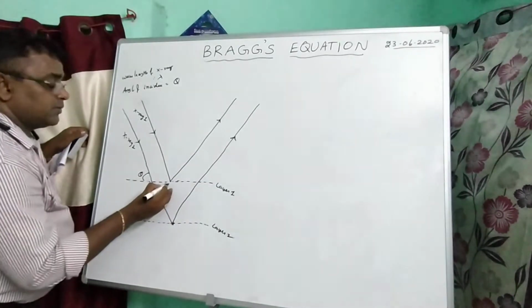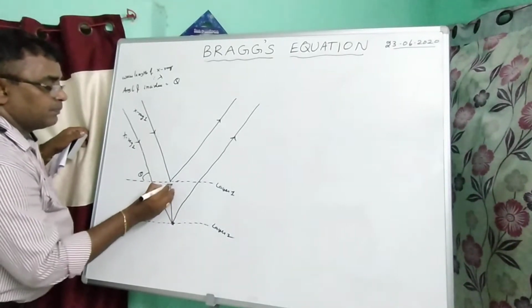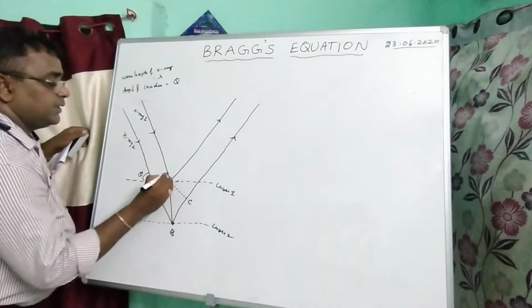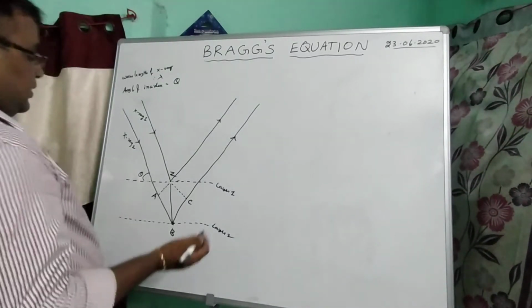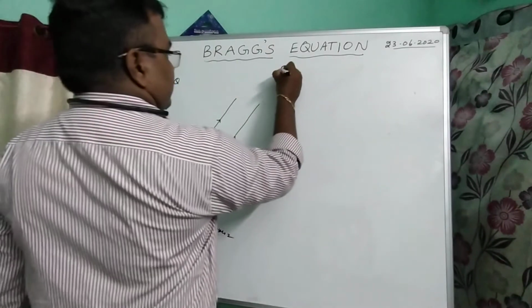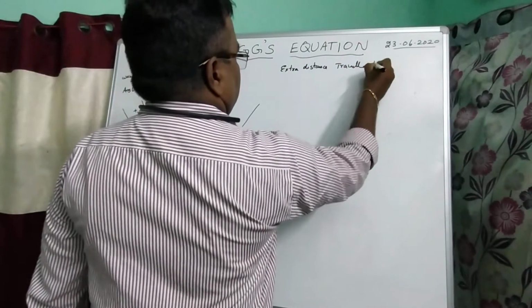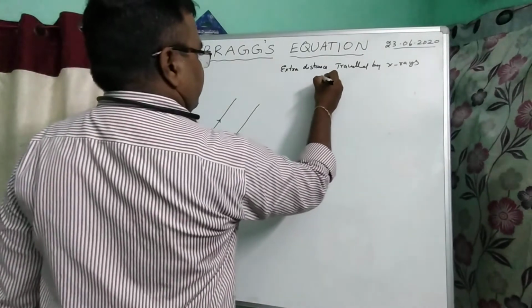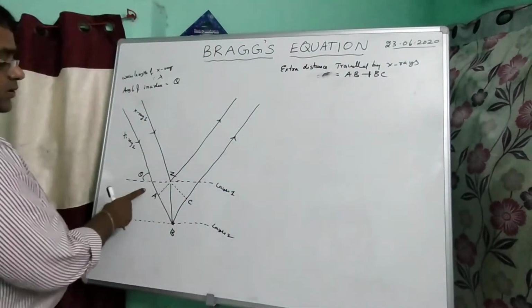Now two triangles are formed. This is A, B, C, Z. Next, the extra distance traveled by the X-rays is equal to AB plus BC.